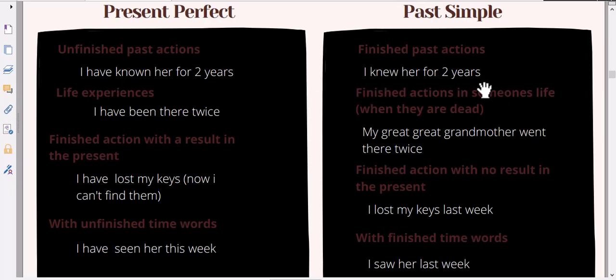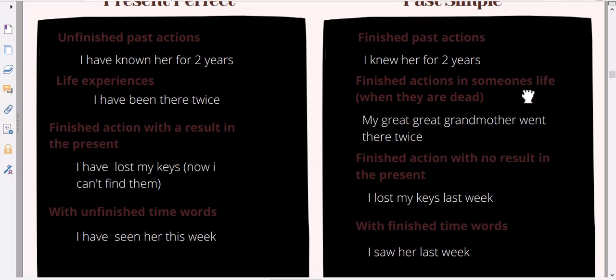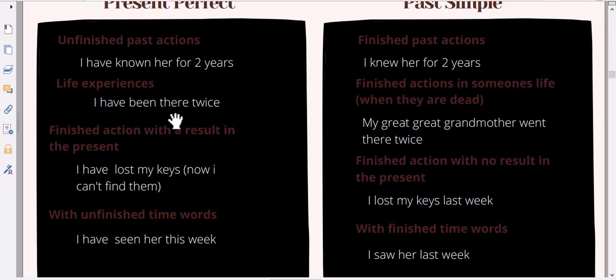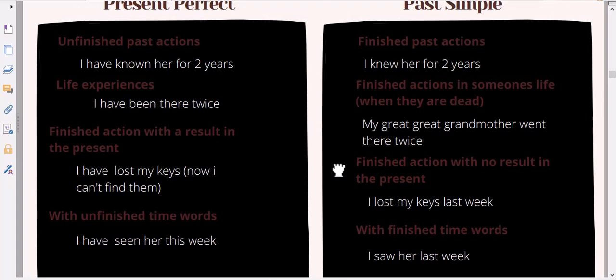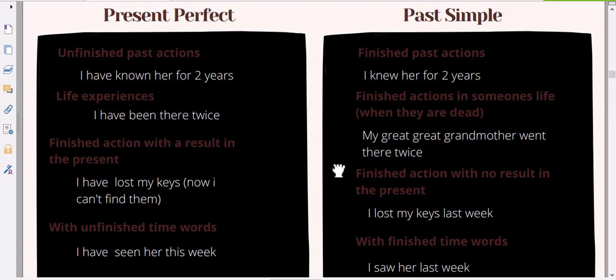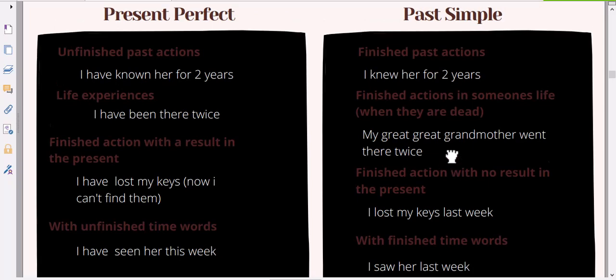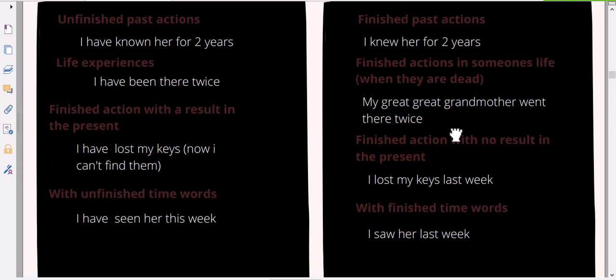But this means that I knew her for 2 years, that I already finished the action and I am in a relationship with another one. And we have here, "I have been" 3 twice. This means that I am still in this place in the present moment, but here, my great grandmother went there twice. This means that she's finished the action.